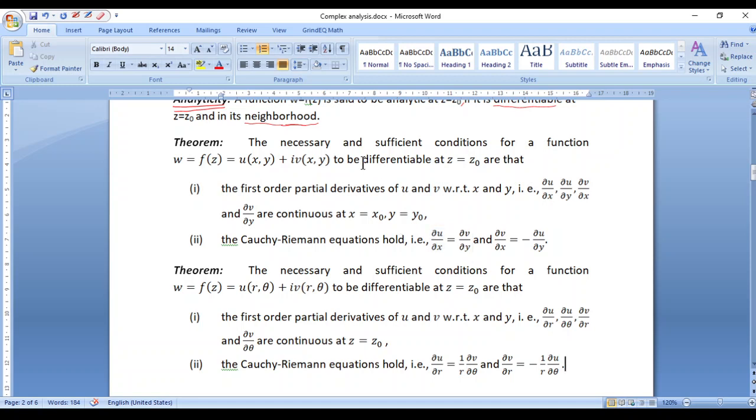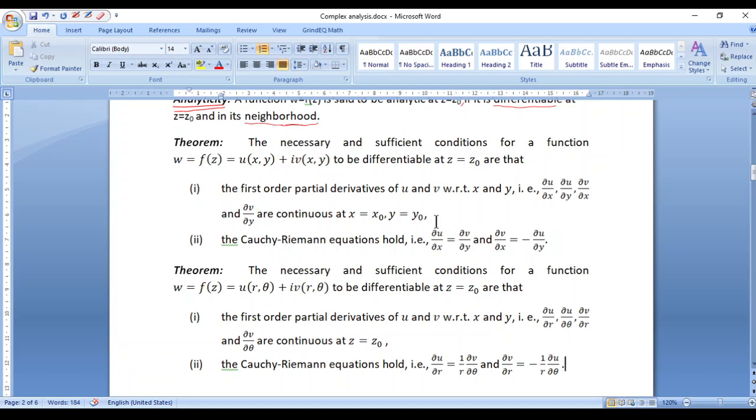Here, even though the statement is for differentiability, the corresponding statement for analyticity can be done similarly. So instead of differentiable, if we say that the function is analytic at z = z0, then we'll have to say that this has to happen not only at the point but also in its neighborhood. That is the only change that is going to happen. Except for that, everything else will remain the same.